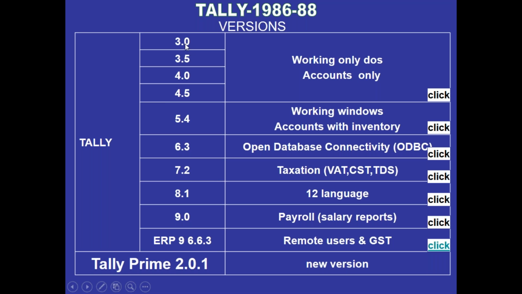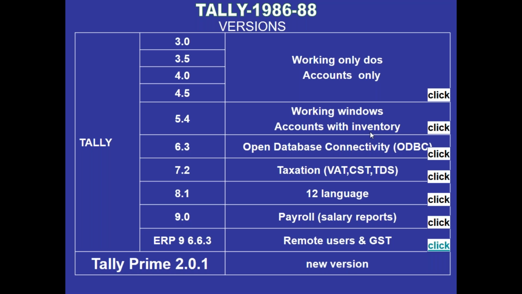The first version was 3.0 and the latest version is Tally Prime. Tally Prime is the latest version, and the earlier versions were 3.0, 3.5, 4.0 and 4.5. These first four versions worked only in DOS format, and 5.4 worked in Windows format. The first four versions handled accounts only, while 5.4 handled accounts with inventory.